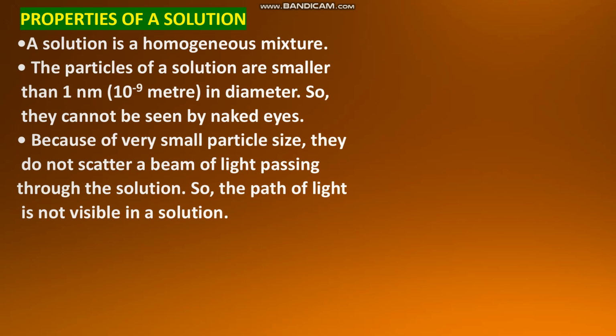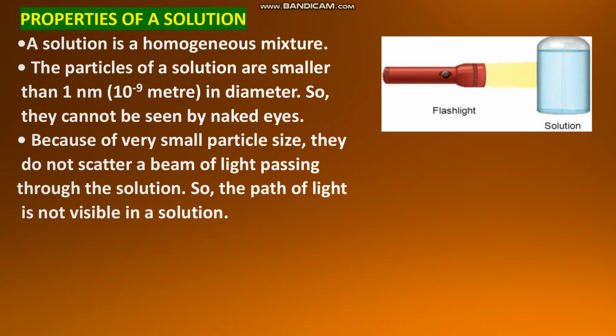Next property. Because of very small particle size, they do not scatter a beam of light passing through the solution. So the path of light is not visible in a solution. If you pass a beam of light through the solution, we cannot see the path of the light. What is the reason? We can see a beam of light only if the particles are scattering the light.